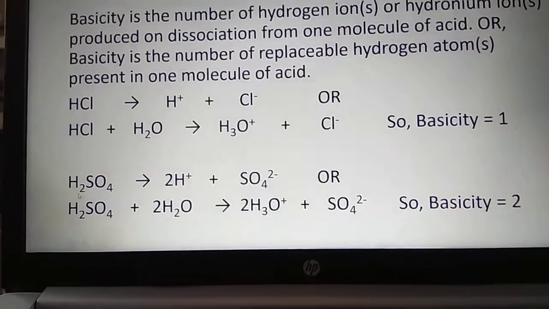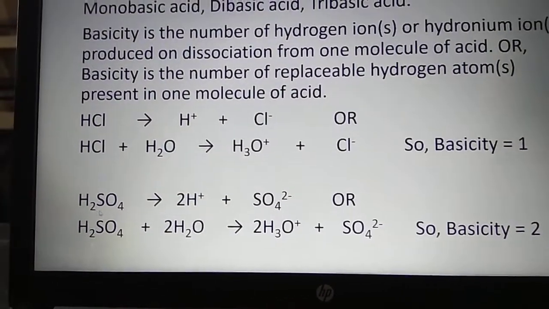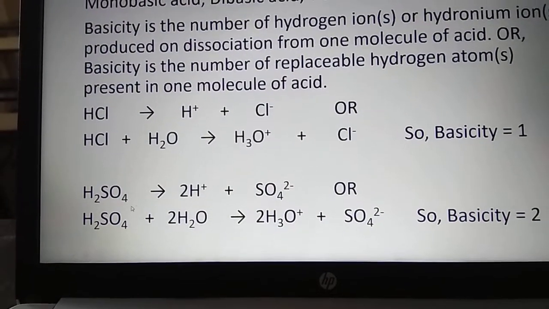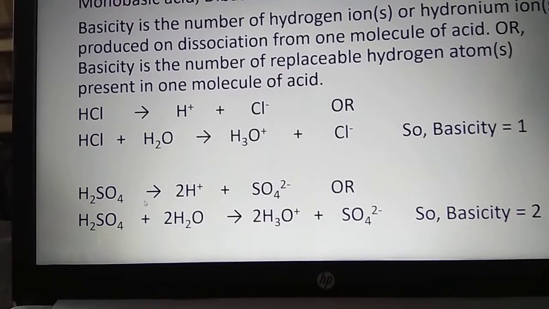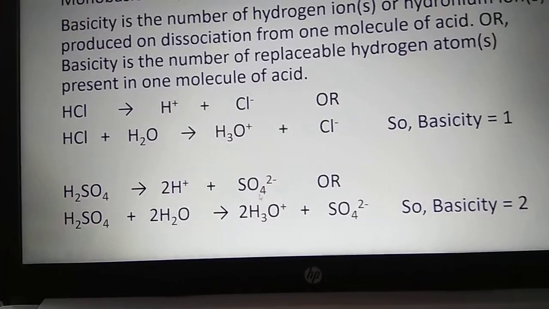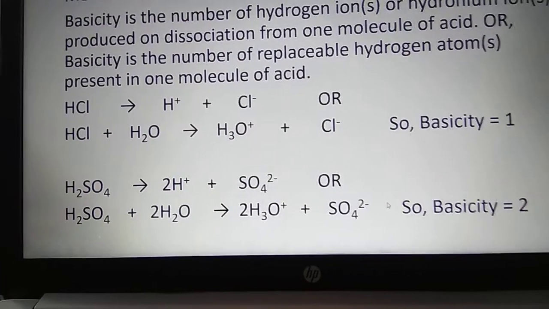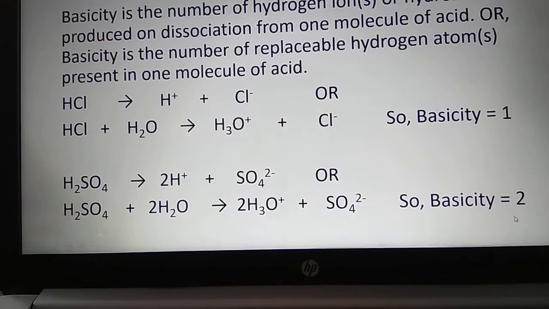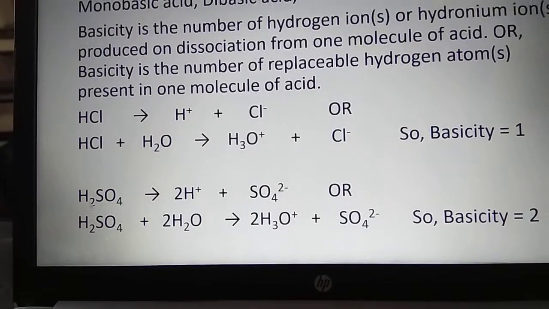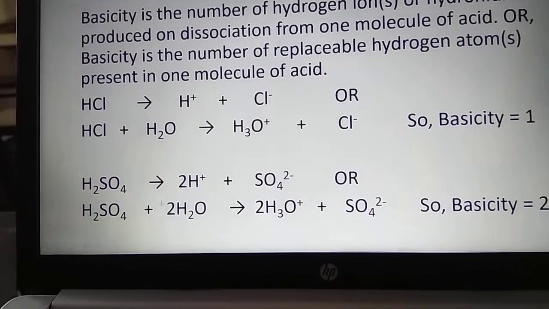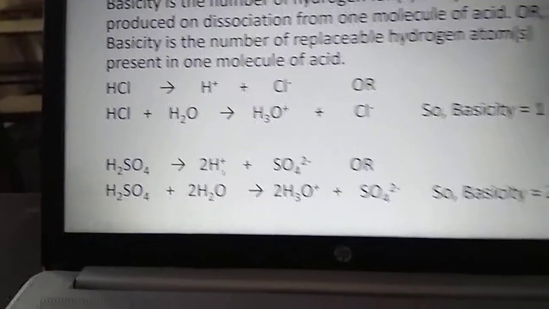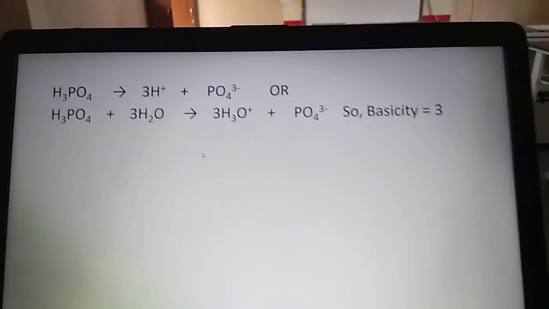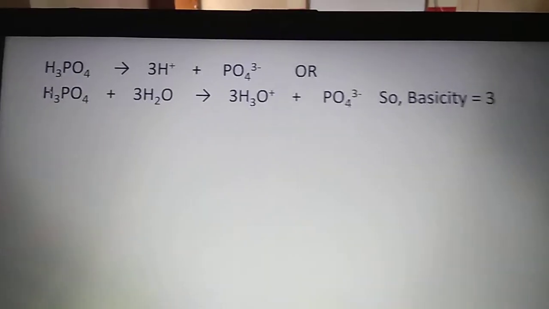Next, sulfuric acid. When sulfuric acid dissolves in water, it dissociates to produce 2 hydronium ions or 2 hydrogen ions and sulfate ion. So we can say its basicity is 2. Why? Because from one molecule of sulfuric acid we are getting 2 hydrogen ions. Next, phosphoric acid.